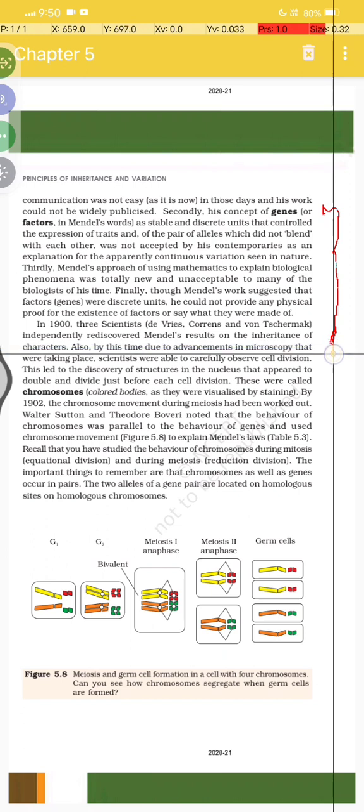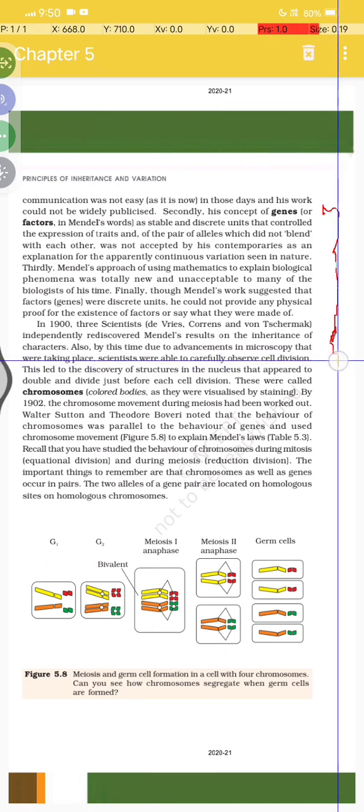Also, by that time, due to advancements in microscopy, scientists were able to carefully observe cell division. This led to the discovery of the structure of the nucleus and of thread-like structures that appeared to double and divide just before cell division. These are called chromosomes, and these colored bodies are visualized by staining them.